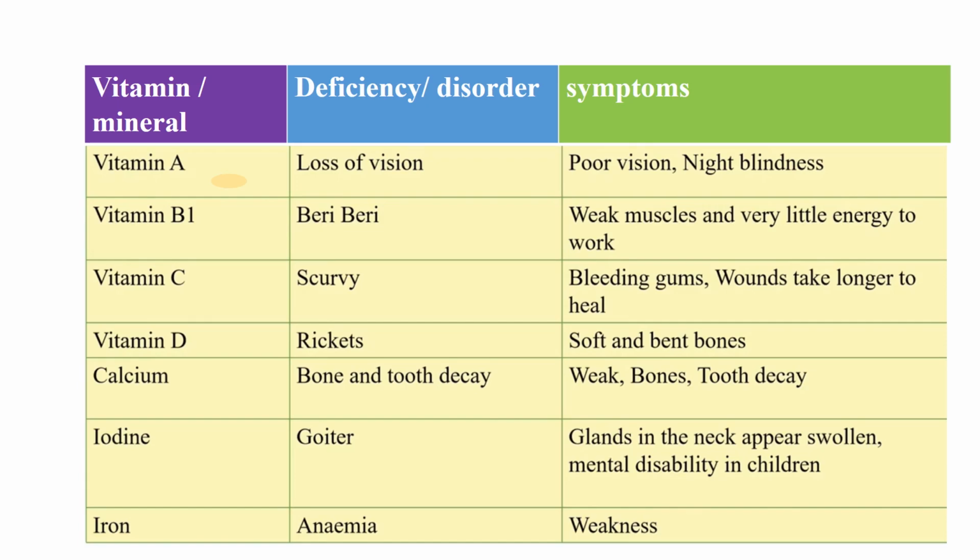And if our diet is deficient in iron, then that leads to a disorder called anemia. That is mainly characterized by weakness, and our hands and skin color become pale due to loss of RBC. Now you will see some pictures of those symptoms.